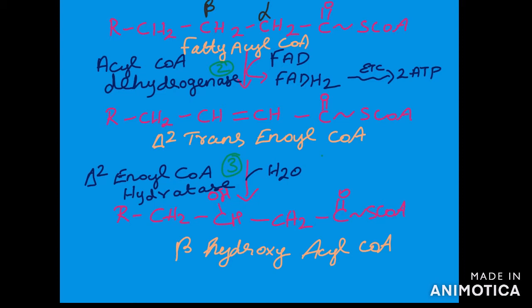Then hydration of this delta 2 trans-enoyl CoA will occur with the help of the enzyme called delta 2 enoyl CoA hydratase. It will convert this trans-enoyl CoA into beta hydroxyacyl CoA, or 3-hydroxyacyl CoA. The third carbon, that is the beta carbon, is hydroxylated. An OH group is present on the third carbon or beta carbon. Hence the name, beta hydroxyacyl CoA.